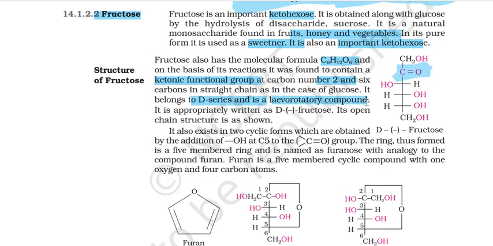ठीक है, अब यहाँ पे dextro levo different है. D series just means कि what is a position, और levorotatory is something else. It's appropriately written D minus और ये अलग से minus यहाँ पे. ठीक, minus का क्या मतलब है? वही levorotatory. Its open structure is as shown.